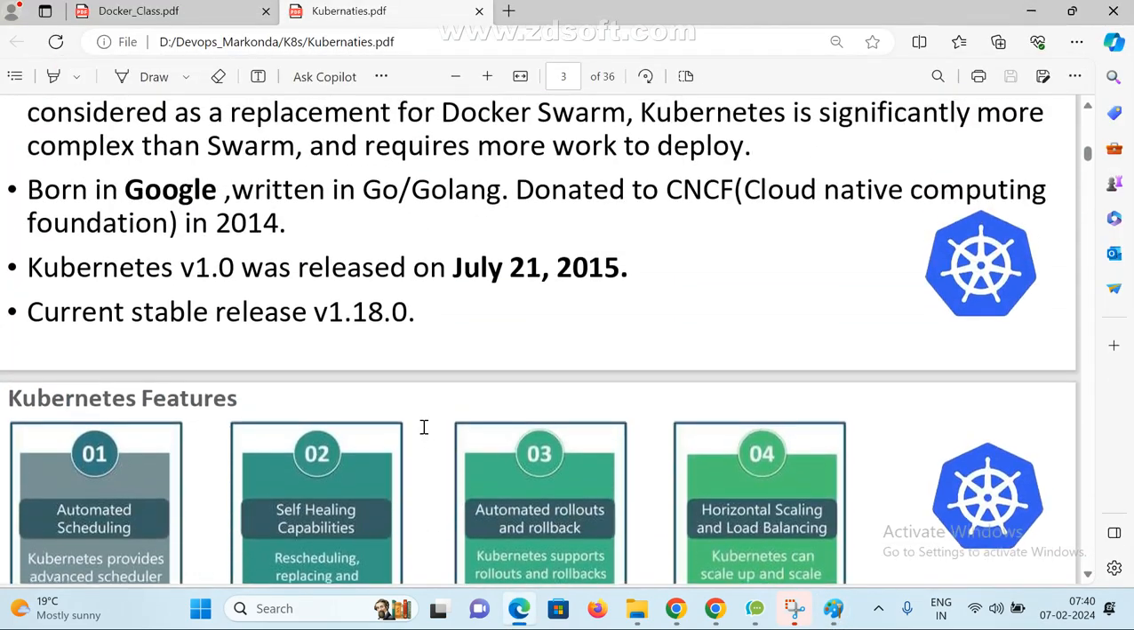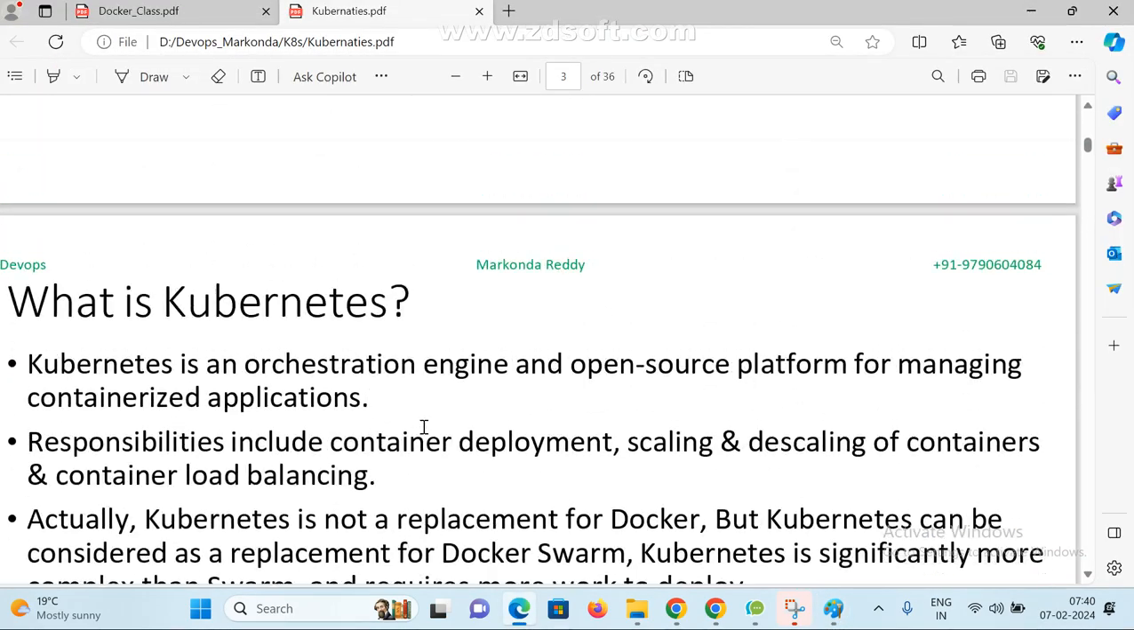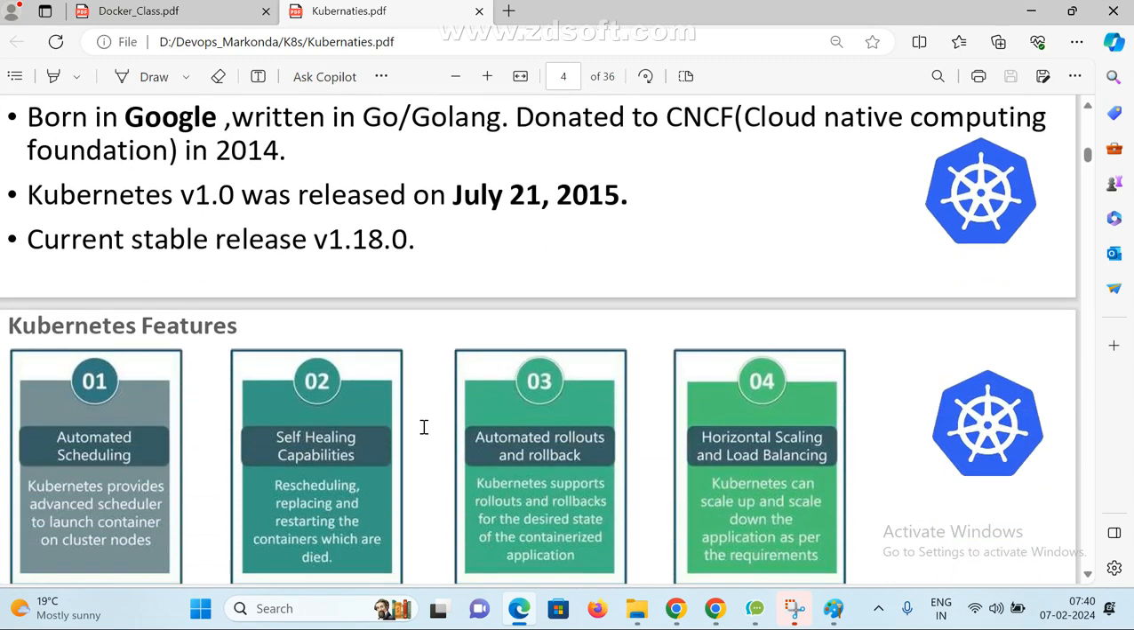Any doubts, Karthik? So what is Kubernetes? You already know Docker, some basics of Docker. With the help of Docker, what are the main advantages? What are the features? What are the advantages?